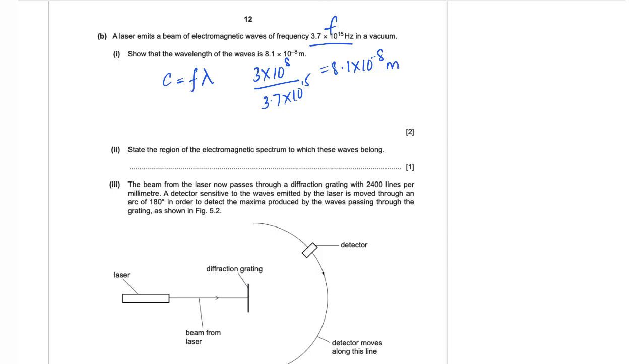Part 2, state the region of the electromagnetic spectrum to which these waves belong. So this is the ultraviolet wave.